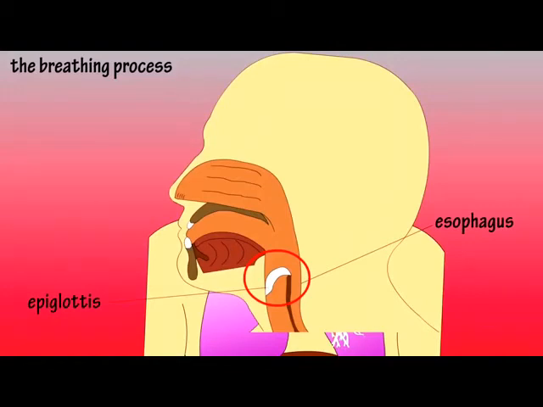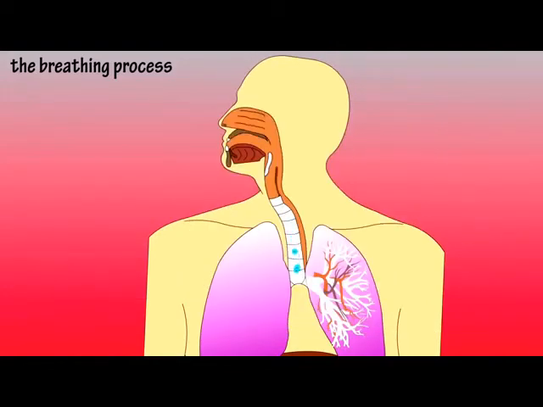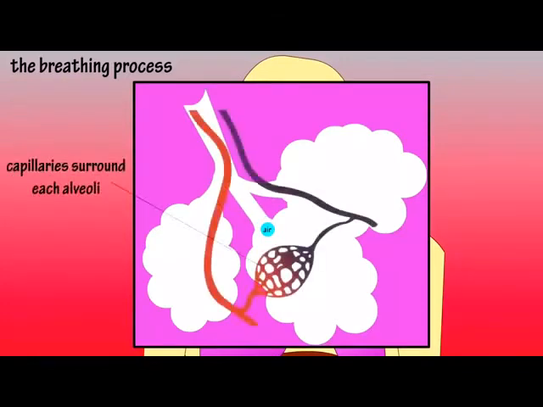Anyways, back to airflow. So air continues down the trachea and enters the bronchi. From there it enters into smaller bronchioles and finally into the alveoli, which are surrounded by a network of capillaries. And this, folks, is where the magic happens. Oxygen enters the alveolar sac, and the gas exchange occurs.